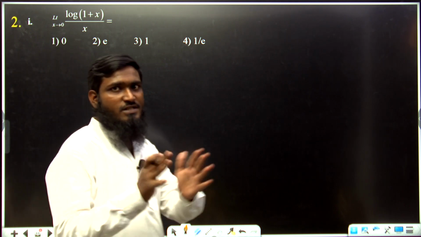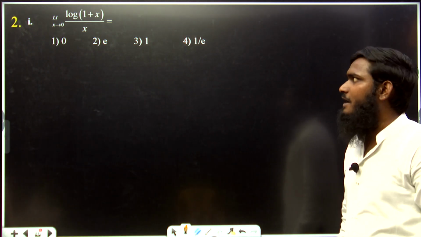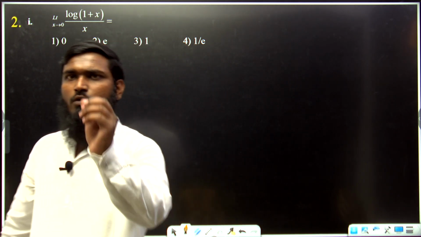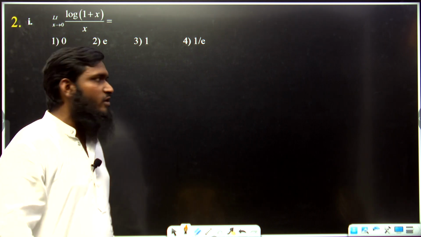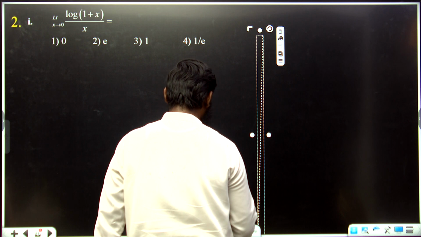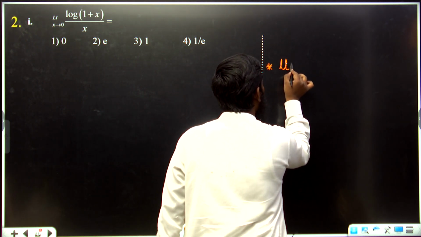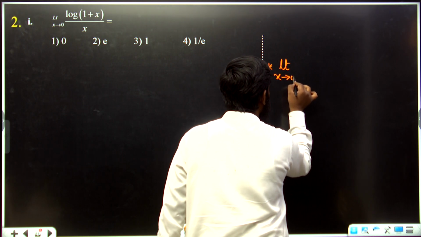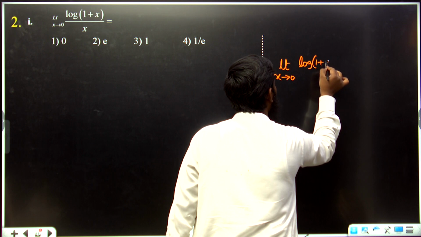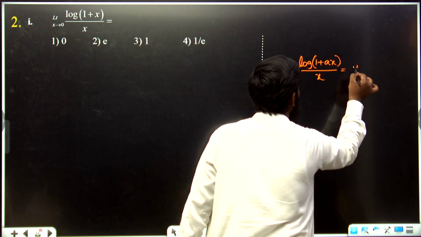Now this first set, type 1 questions, we have completed. Next type: limit x tends to 0, log of 1 plus x by x. For this also I will give you one simple formula over here. Listen to this part carefully. Whenever we have limit x tends to 0, log of 1 plus ax divided by x, it is equal to a.